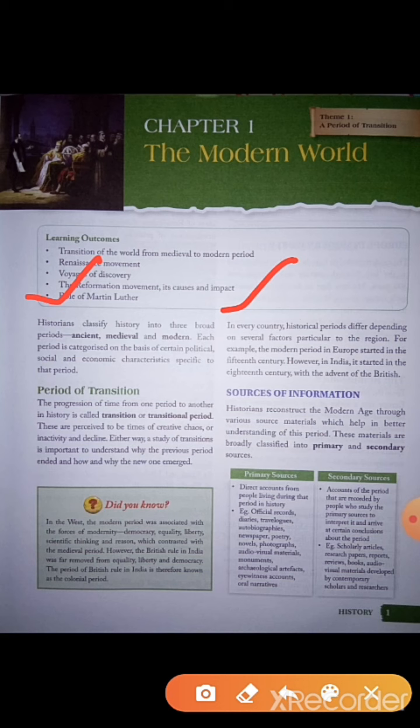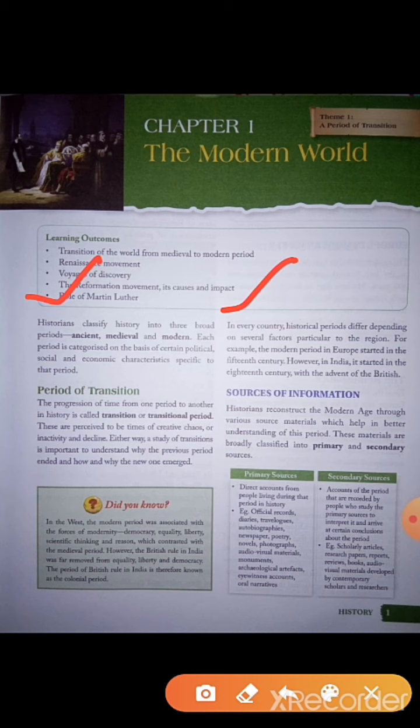Now, next is sources of information. Historians reconstruct the modern age through various source materials which help in better understanding of this period. These materials are broadly classified into primary and secondary sources. So what are the sources of information, how do we come to know about those old periods or the new periods?